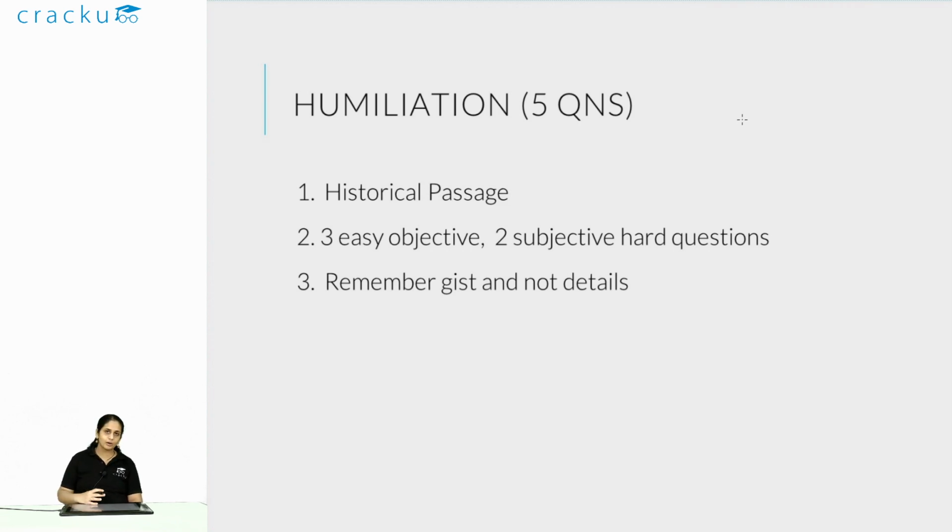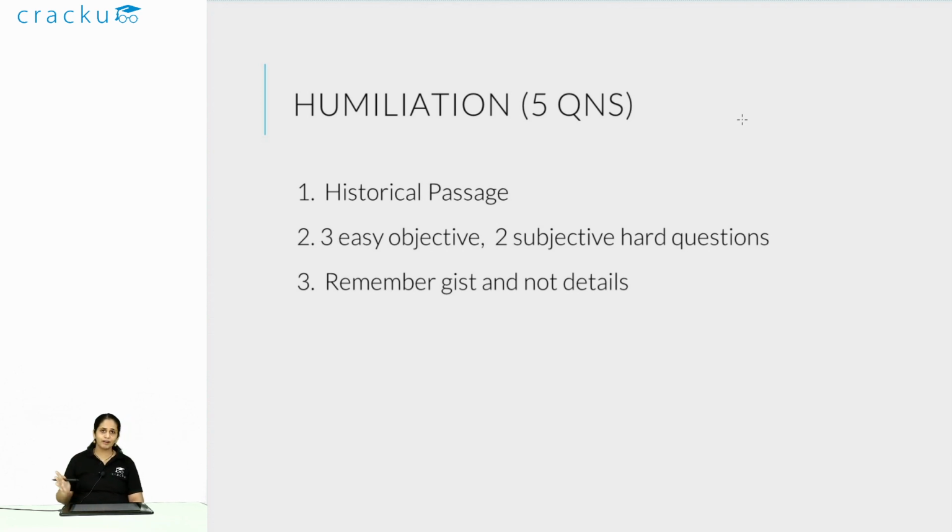There were 3 easy objective questions that you should not have missed, because they were based directly on the passage. If you read the passage, you should not have missed out on them. So if you made errors in any of the 3 easy questions, you should make a note of whether or not you are reading either too fast or not carefully enough. Just take this as a test of your reading speed. If you're missing out on easy questions, slow down a bit.